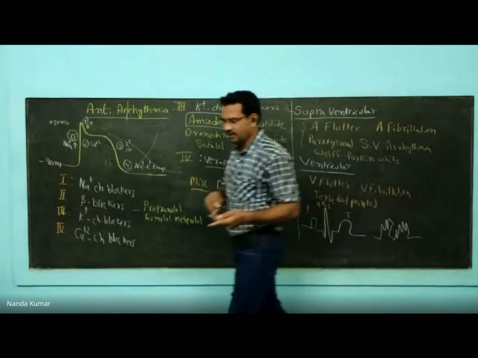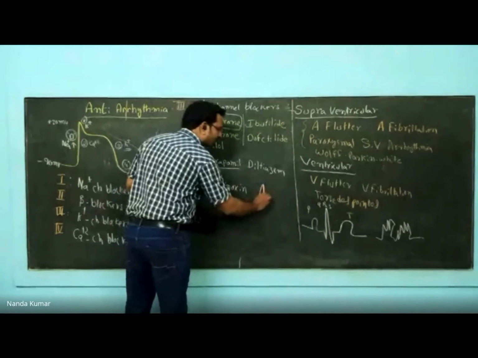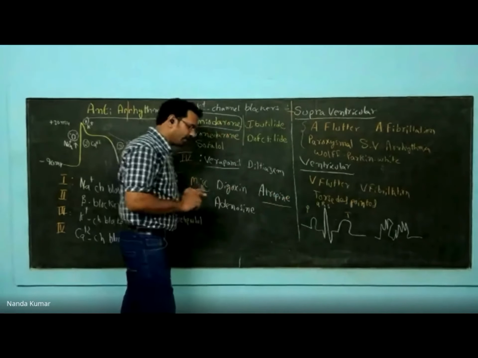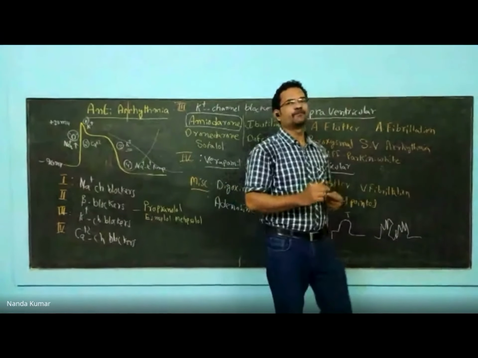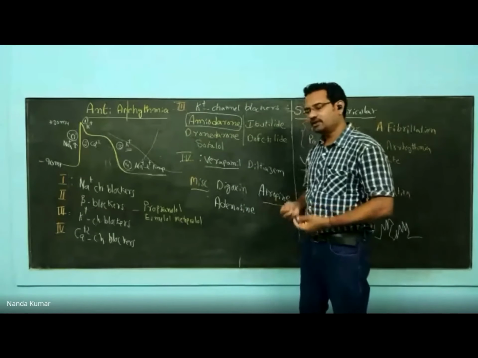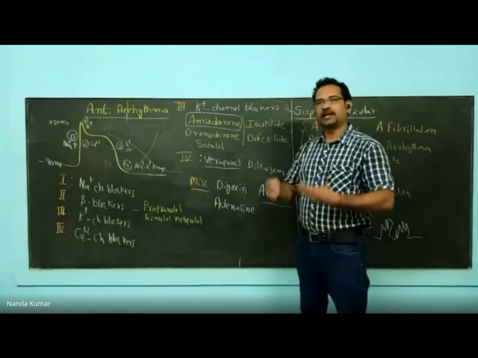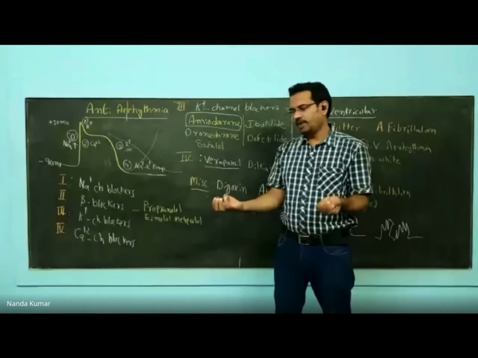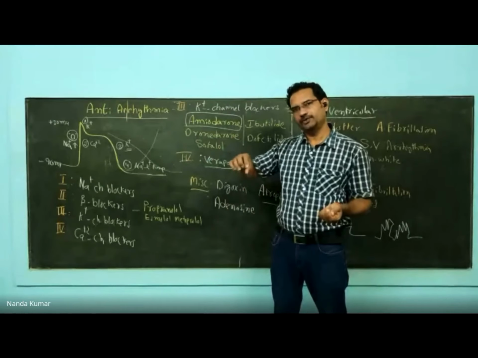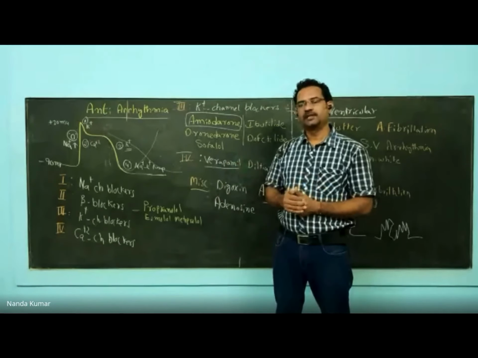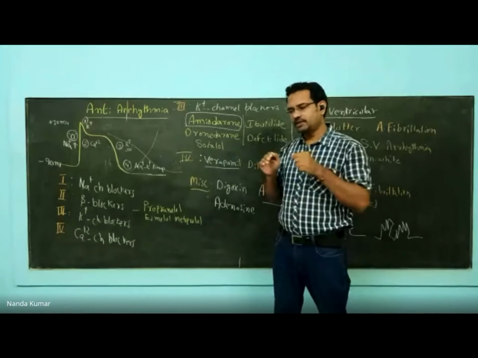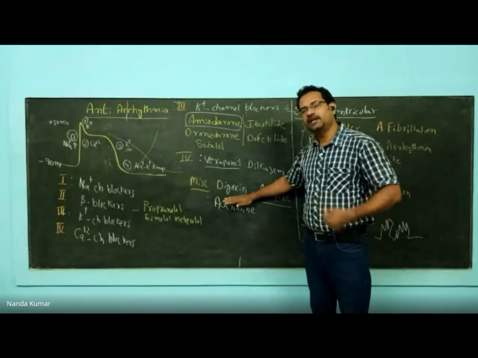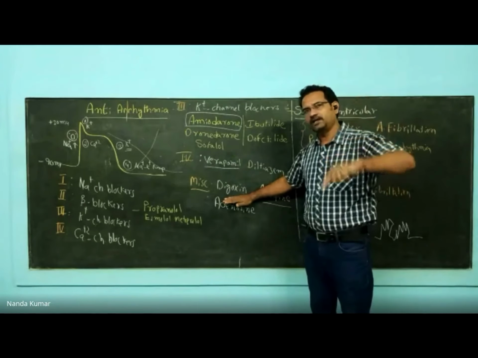Now, along with digoxin and adenosine, you have one more drug called atropine. Atropine is an anticholinergic. Atropine is used when someone has hypotension with bradycardia. Understand this. When the cholinergic or parasympathetic system is activated, heart rate is reduced. This is what happens during nights. When the cholinergic system is activated, acetylcholine is released, and it reduces heart rate. This is one of the actions of digoxin. Digoxin indirectly activates the cholinergic system, and heart rate is reduced.